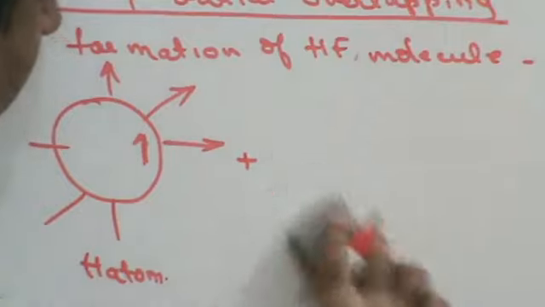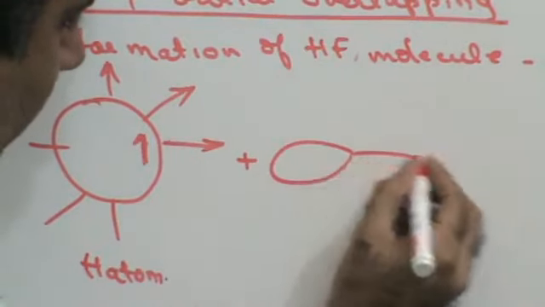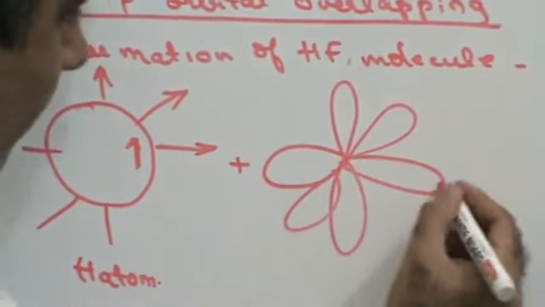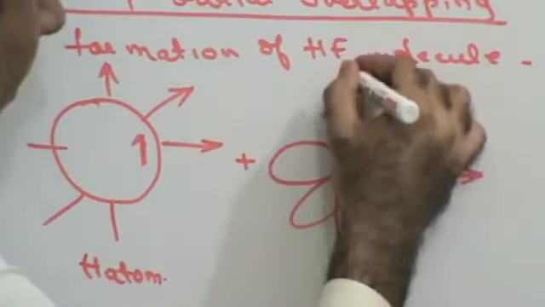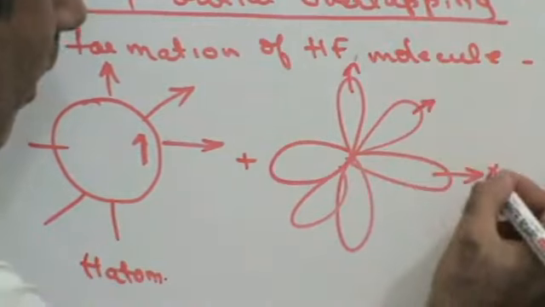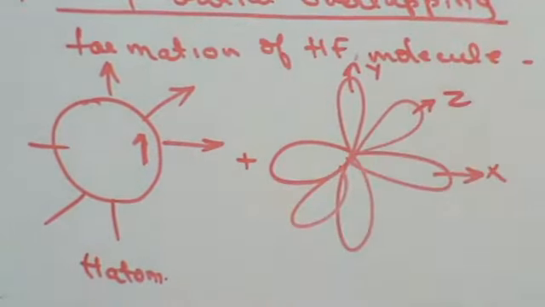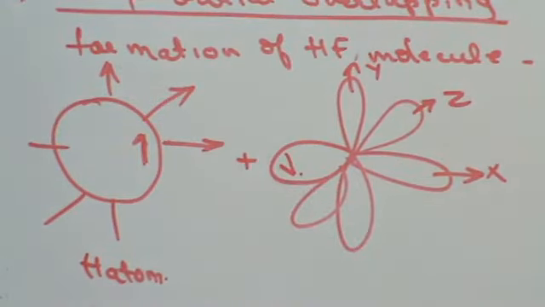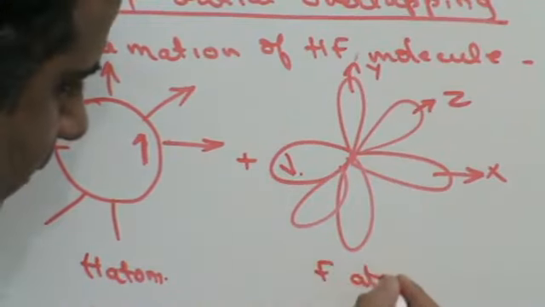fluorine, with x, y and z axis, where you have an electron with opposite spin. They will overlap each other to form a bond like this. This is the fluorine atom.